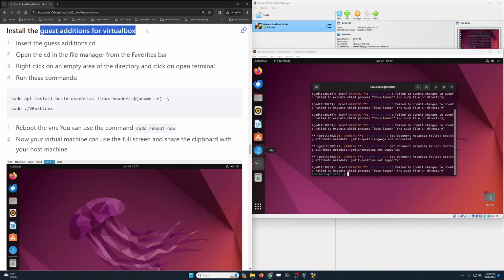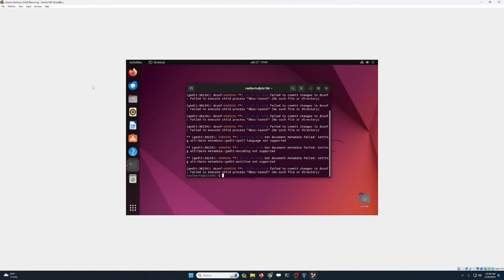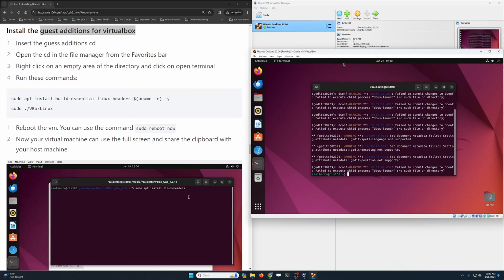Next, we're going to install the guest additions for VirtualBox. And you might be wondering, what is that for? Well, if I try to go full screen now, notice that Ubuntu is still using just a portion of the window. We want to be able to use the full screen so that we have more room in the window to work in our virtual machine, so we can have the text editor open on one side and then a terminal open on the other, and so on. It will also allow us to share the clipboard between the host OS, Windows, and the guest OS, which is Linux.